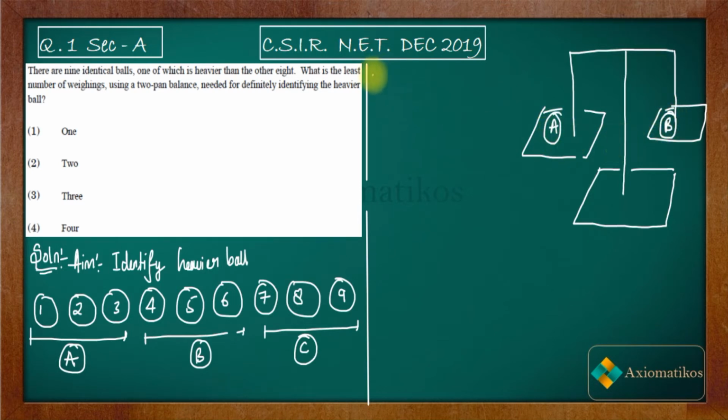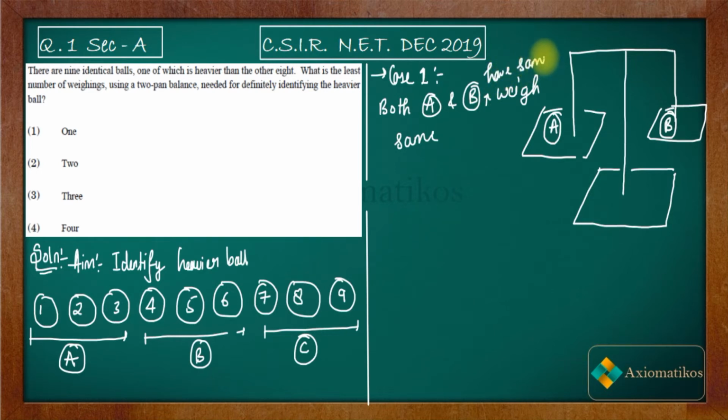Then what cases can be generated from here? Case number 1 is that both A and B weigh the same. Case 2 is that one packet is heavier.